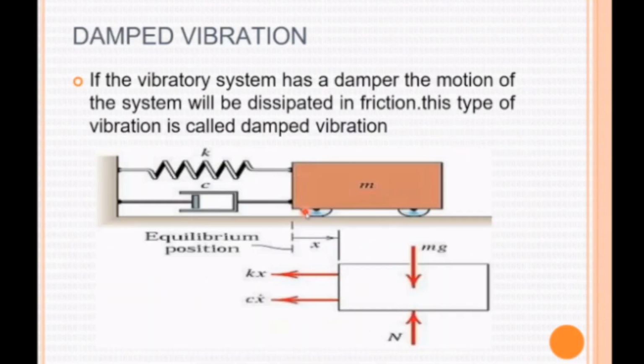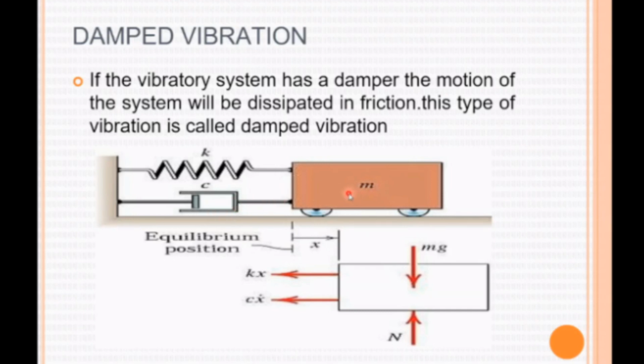Then third one is damped vibration. In this diagram, we are not giving the external force by using a motor. Only the mass is vibrating by means of this roller. But the vibration of this mass is controlled by the damper and the stiffness. So with respect to time, the vibration of this mass will suddenly decrease because the damper is connected with this mass.